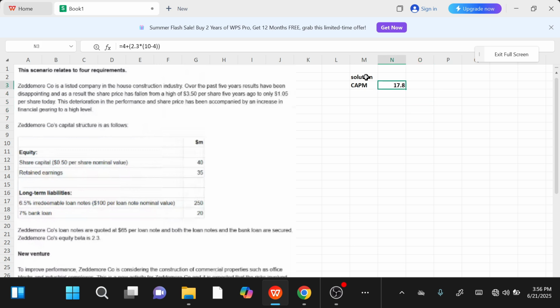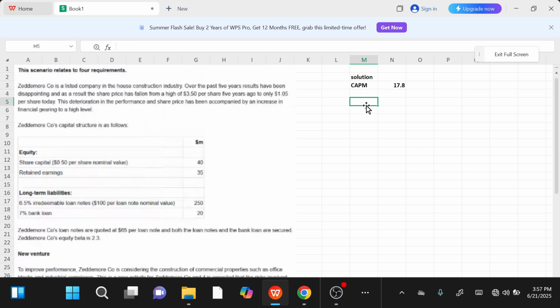And anybody who wants to see the formula again, you can see it from here. Again, it's a very simple formula. RF, which is the risk-free return, 4%, plus equity beta 2.3, given over here. Zeddemore company's equity beta is 2.3, right? Times the market return, which was 10%, given in the last line, minus the risk-free return, which is 4%. And then you just make sure that the brackets are in place so that you get a fair value, right? So after solving this, I get my 17.8% as the answer, as the current cost of equity. Okay, so my current cost of equity is 17.8.